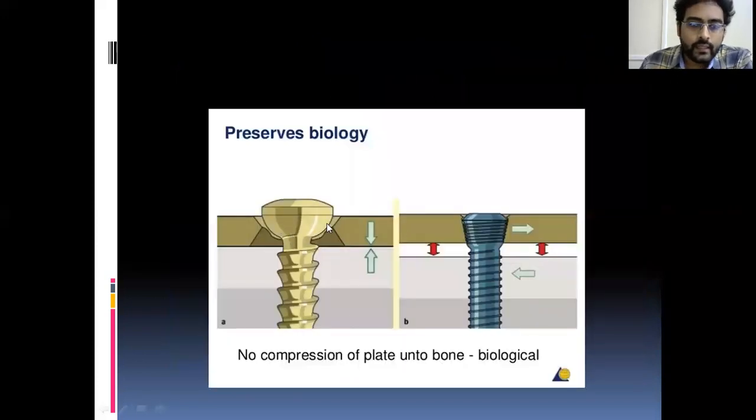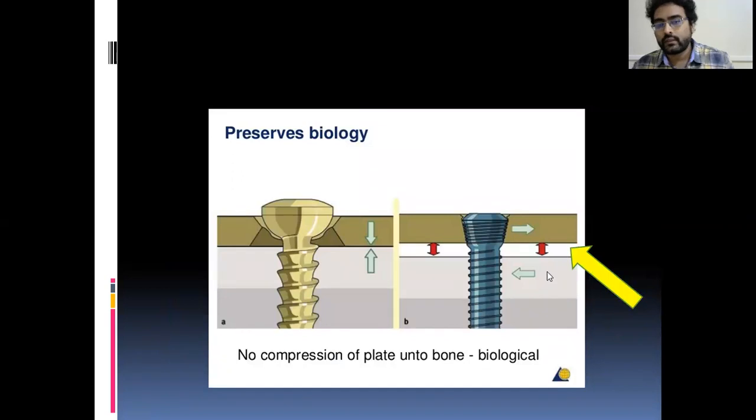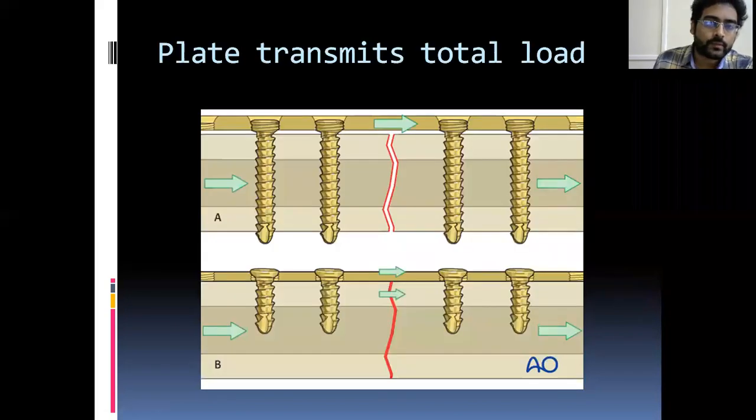See, the left side of this image is a dynamic compression plate, DCP. See, there is no gap between this blue part, that is bone, and this brown part, that is plate. Whereas in the locking compression plate, the right image, there is a gap. See, the red arrow is showing the gap. Because the whole plate is locked with the screw, it cannot be further compressed. So it has more biological property. This is the LCP principle.